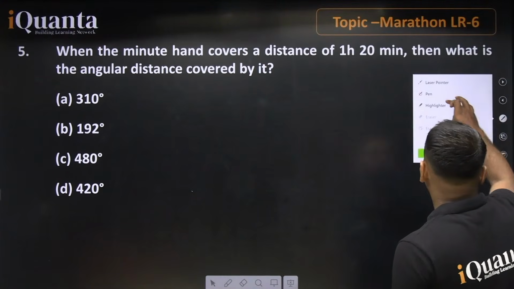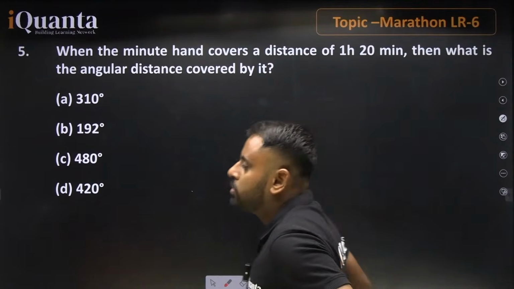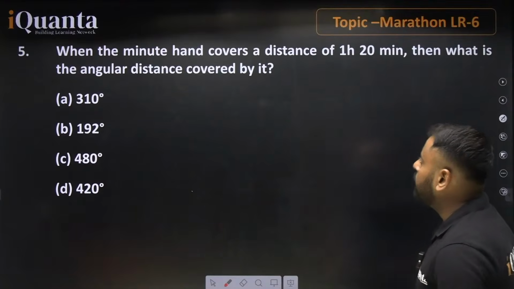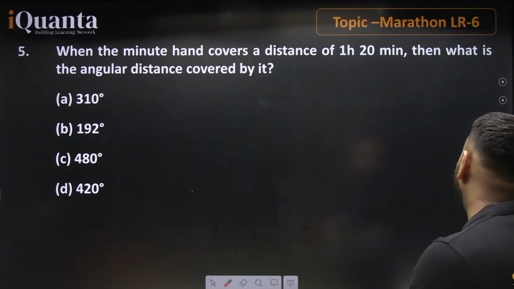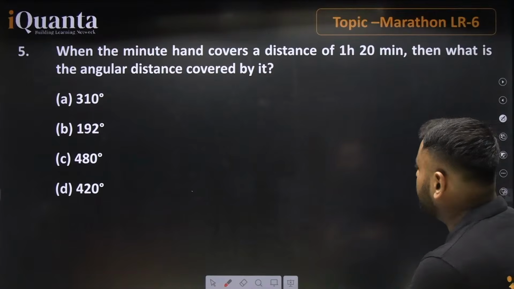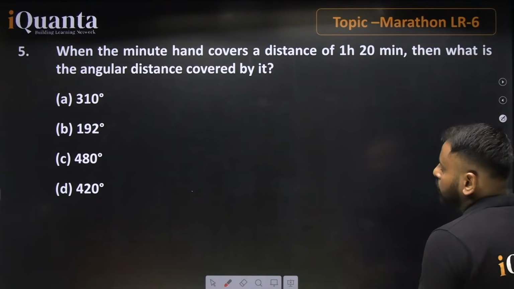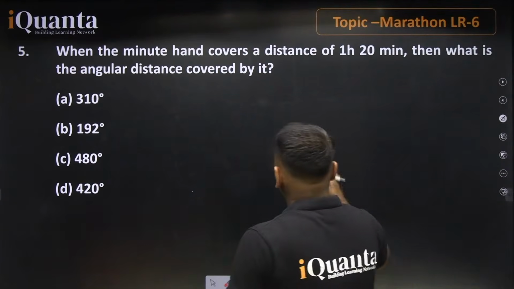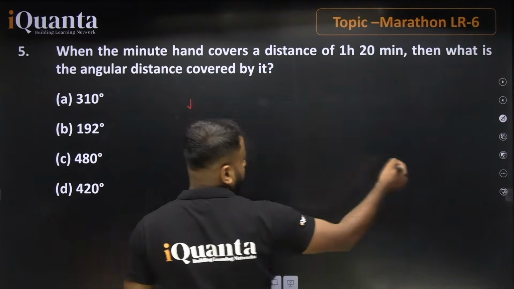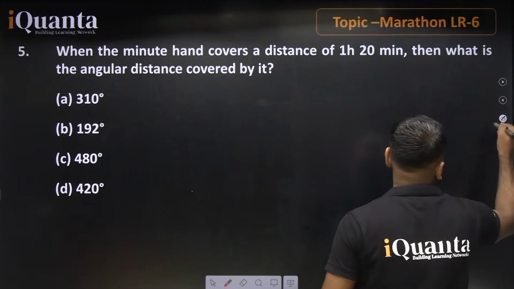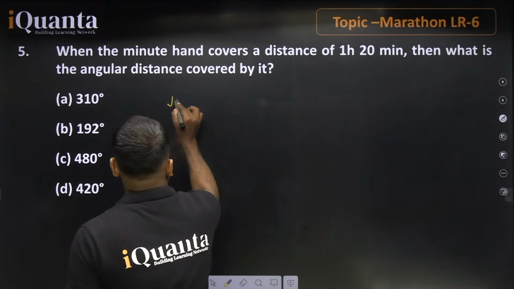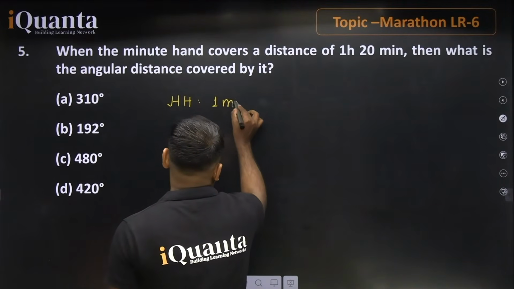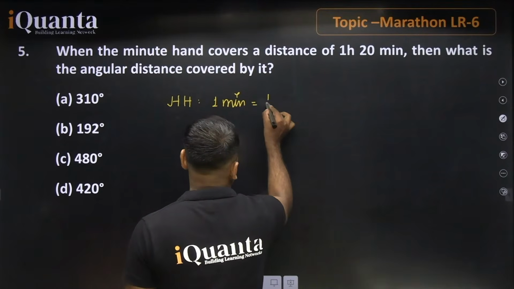Let's move on to the next part. Here we have a question based on clocks. The question says, when the minute hand covers a distance of 1 hour 20 minutes, then what is the angular distance covered by it? If talking about the hour hand, in the class we already discussed that the hour hand covers half a degree in 1 minute, right?